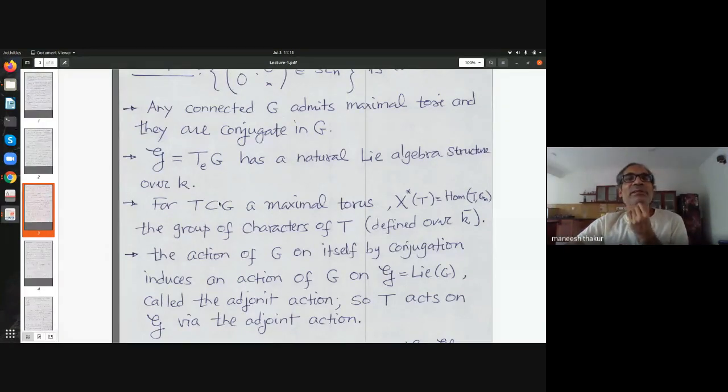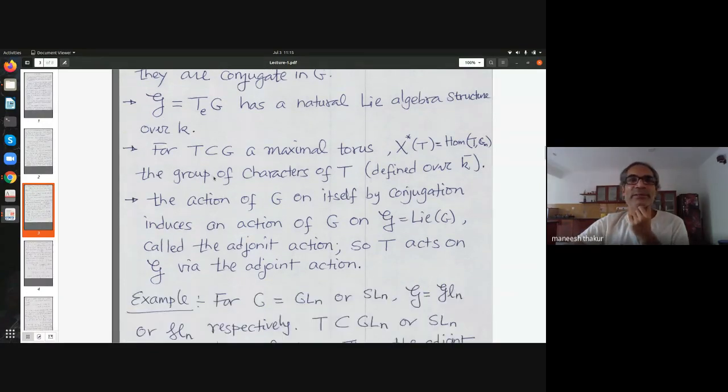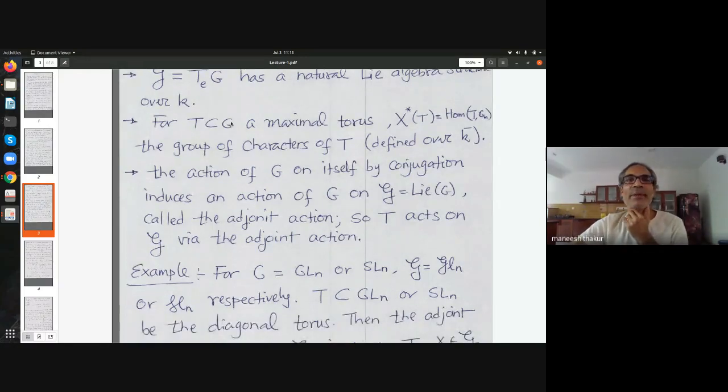So left invariant derivations on the coordinate ring of G is the definition of the Lie algebra of G. That has a natural identification with the tangent space at identity. So it is really enough to just give you one tangent vector to talk of a derivation. So you can think of tangent vectors as derivations. Think about it. We will discuss all this in tutorials if needed. So that is the notion here.